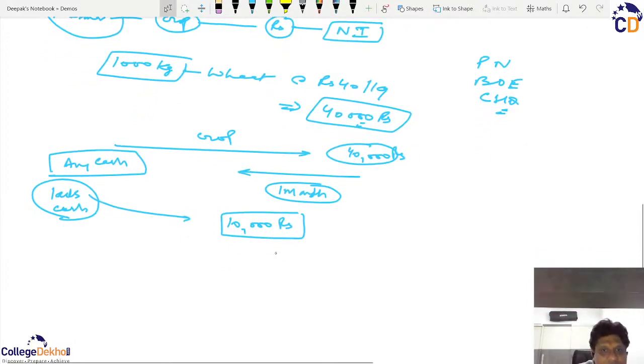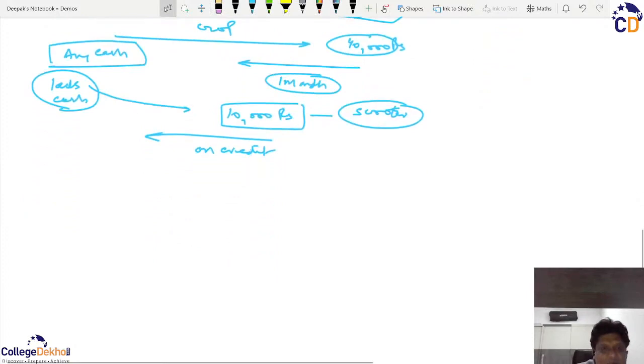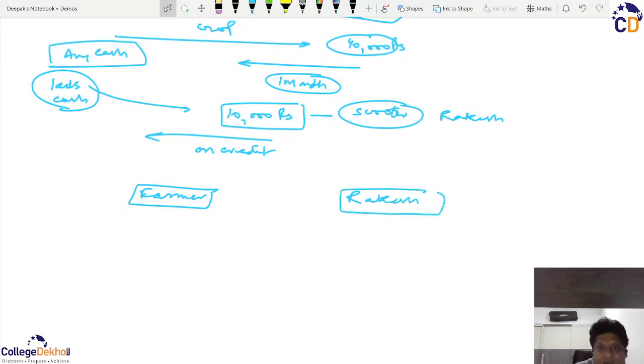So what he can do is purchase these goods. For example, with this 10,000 he wants to buy an old scooter. So one thing is that the seller can sell on credit. So if this example moves on, then this farmer and this person, Mr. Rakesh. Now this Rakesh has this old scooter. So what is happening here? Rakesh is giving this farmer his scooter, and this farmer has to pay 10,000 in cash.